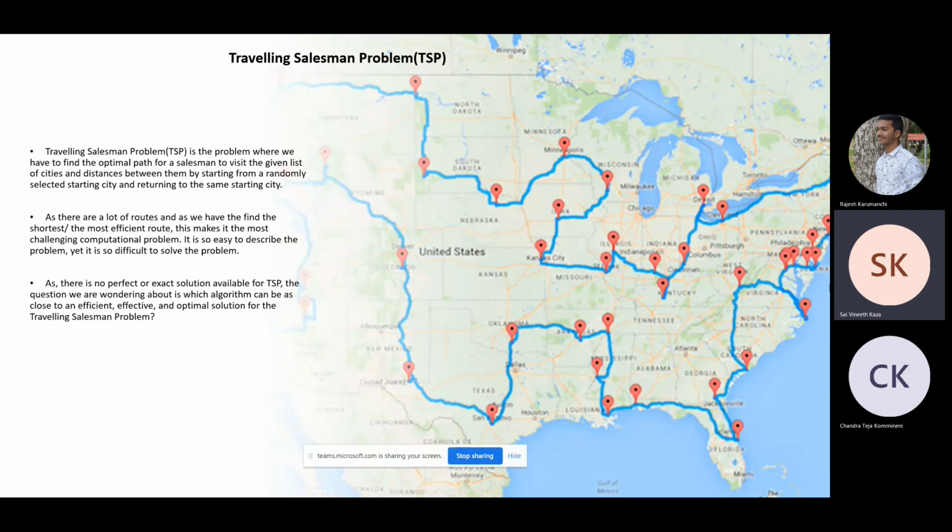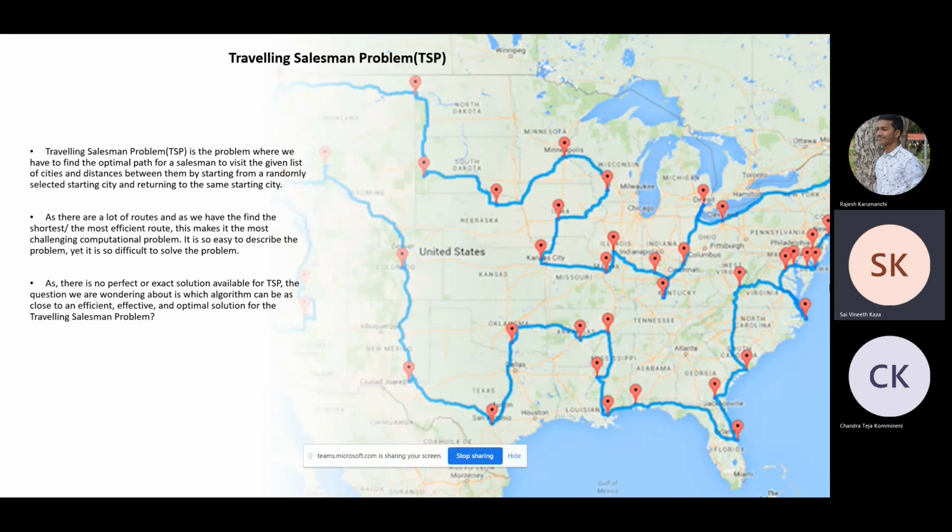So the traveling salesman problem is the problem where we have to find the optimal route. There will be a salesman and a given list of cities, and the salesman has to go through all the cities and come back to the same starting point, and we have to find the minimum path. That is the traveling salesman problem. As there are a lot of routes and we have to find the shortest and most efficient one, this can be a very challenging problem. It is easy to discuss the problem, but solving it might be a lot more difficult. That's the reason why TSP is considered an NP-hard problem.